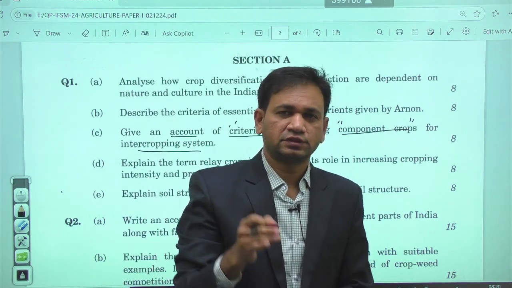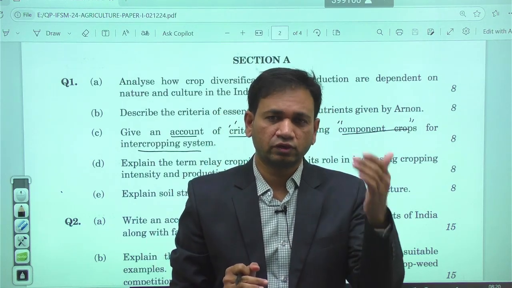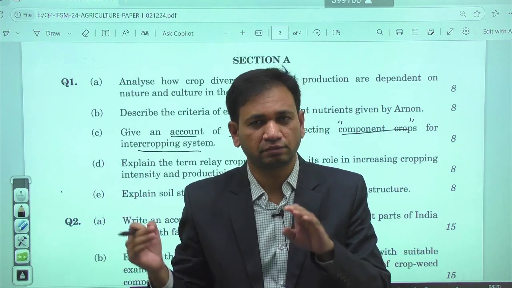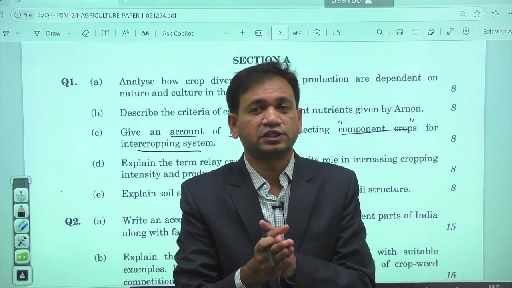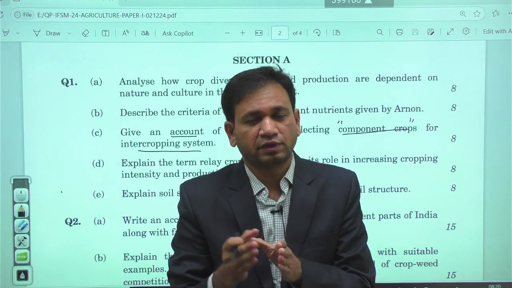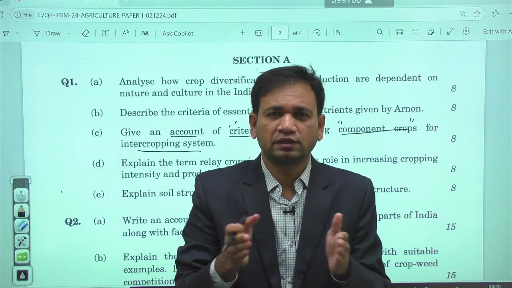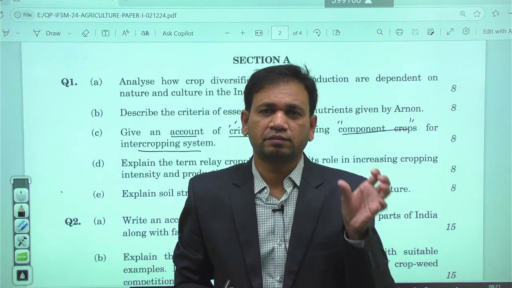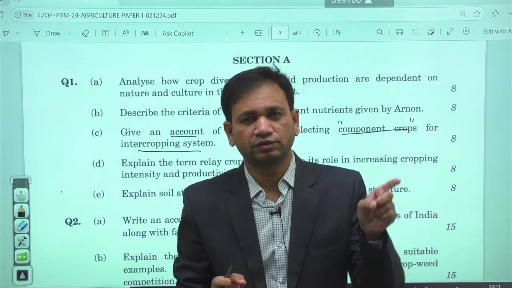Within the cropping system, various types are possible. It can be monocropping, double cropping, intercropping, relay cropping, sequential cropping, multi-storied cropping, allied cropping, or lay cropping. Like that, there are different types of cropping systems. The cropping system represents the cropping pattern of the region.